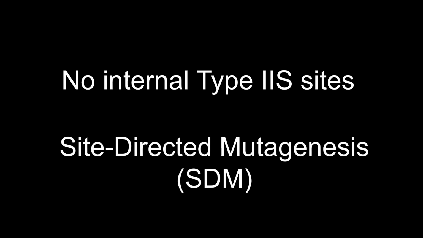Domestication. MoClo will fail if any of your parts contains internal type 2s sites, as the reaction will digest them during assembly. These must be removed, typically via site-directed mutagenesis. For the specific bench protocol and primer design strategies, including handling complex cases, refer to my previous video, Site-Directed Mutagenesis, from single to multi-site assembly. Once domesticated, your part is ready to be assembled.